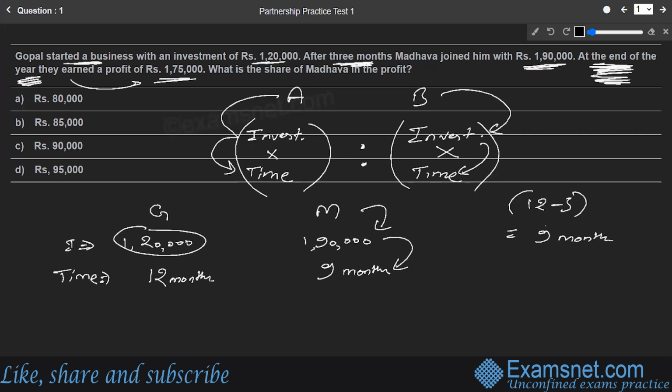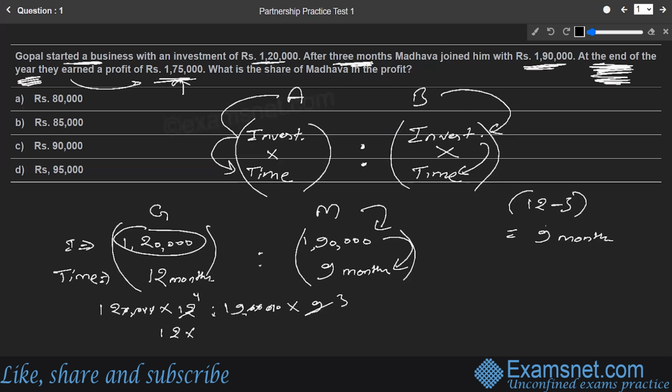Now they are asking for the profit 1,75,000 to be distributed, and what is the share of Madhava? For that we need to find the investment into time ratio of both the partners. If we solve this, we can write 1,20,000 into 12 is to 1,90,000 into 9. If we simplify this further, all these zeros can be cut easily. Similarly, 9 and 12 can be cut by 3: 3 threes are 9, and 3 fours are 12. So we are left with 12 into 4 is to 19 into 3. We can simplify this further.